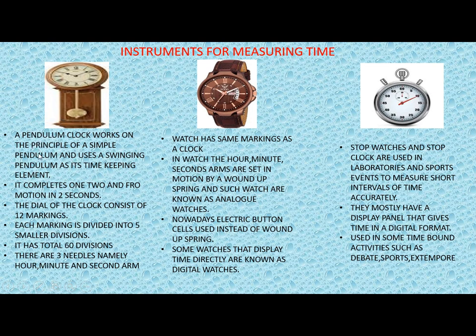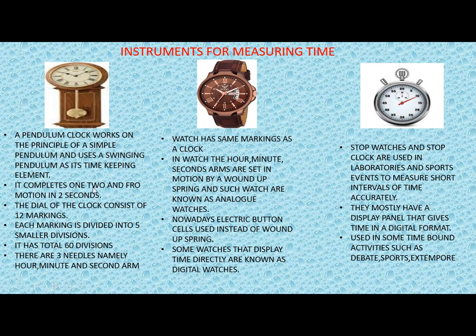What is a pendulum clock? This works on the principle of a simple pendulum and uses a swinging pendulum as its timekeeping element. If you have seen this kind of clock in your home, then you must have seen that this pendulum keeps on moving like this. In the last class you have also studied about pendulum, that it goes to and fro from one place to another place.